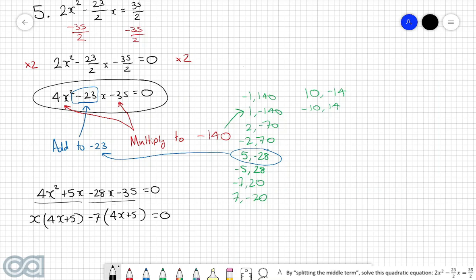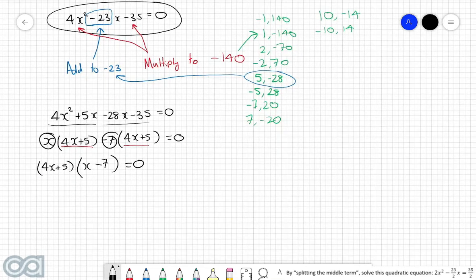Now we know that we're on the right track with this one here because these two brackets are the exact same, which means now we can factorize both of these brackets out to the very front. So then what we're left with is 4x plus 5, then we're going to open up a second bracket, and then what we're left with is this x, take 7.